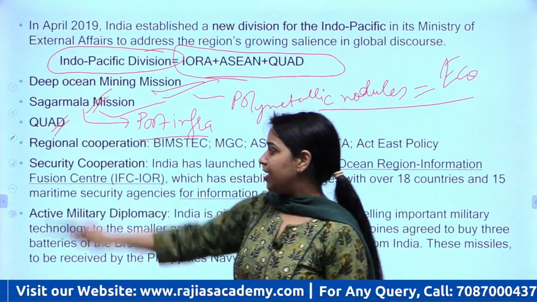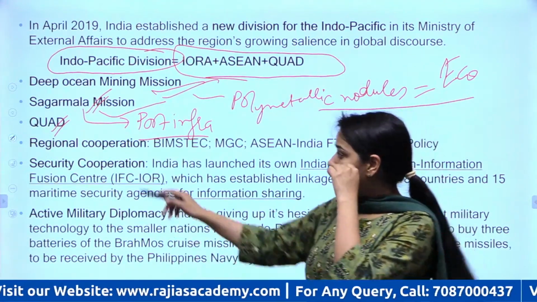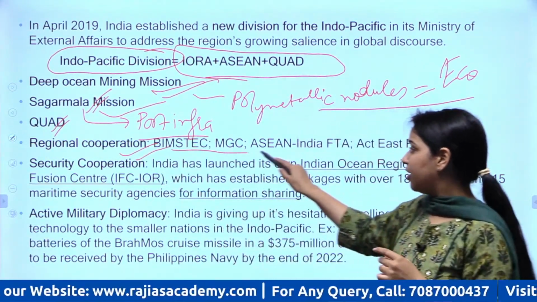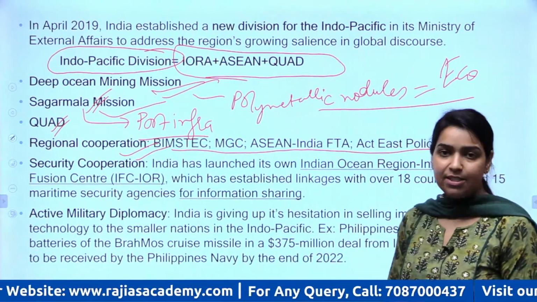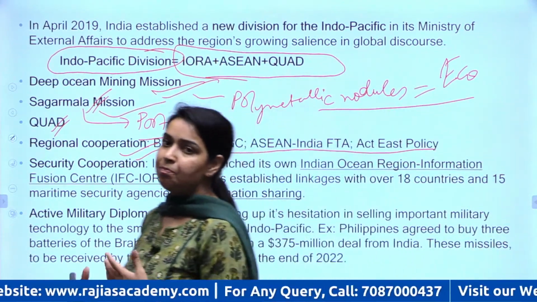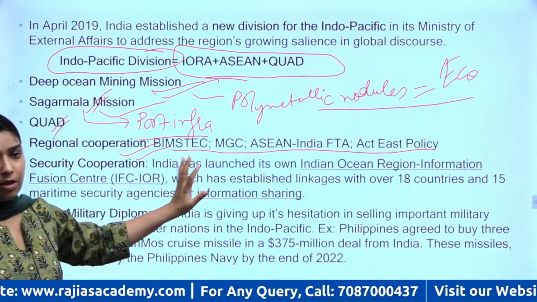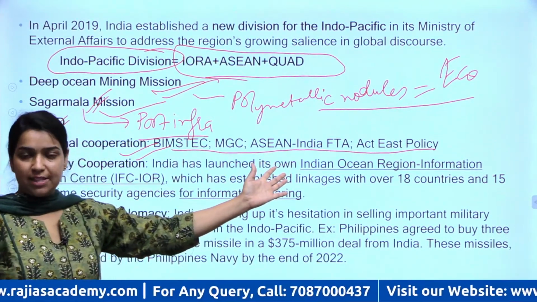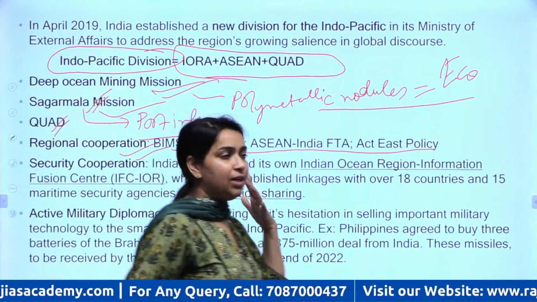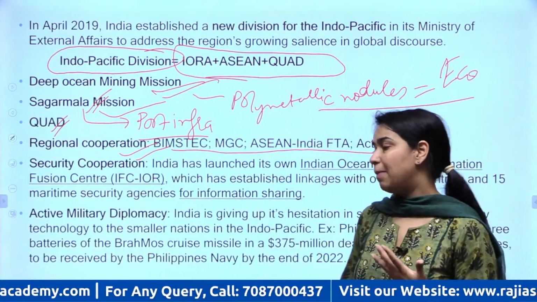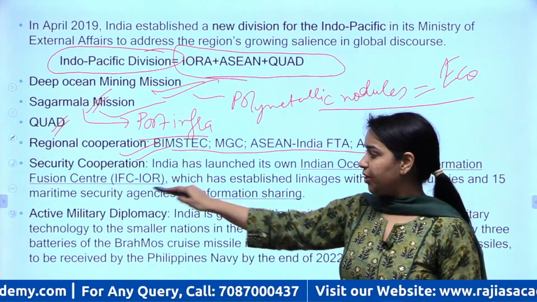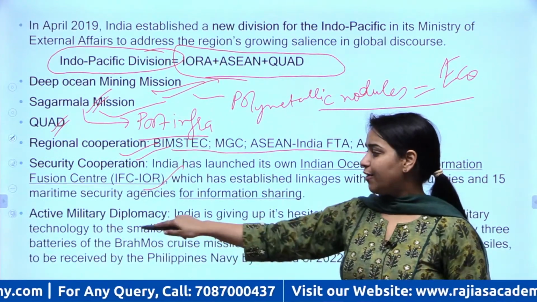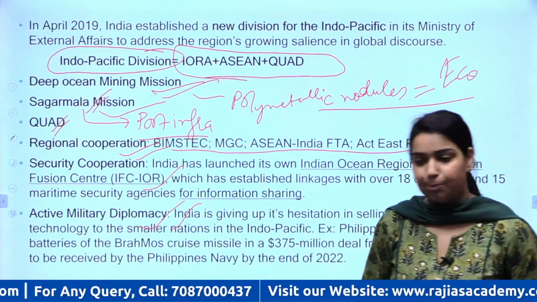Quad initiative we have. Then we also have regional cooperation with smaller or other East Asian countries in the form of BIMSTEC, Mekong Ganga cooperation, ASEAN के साथ हमारे पास FTA है. तो in that way India is interacting with all these regional powers. We have security cooperation. And now we have also started active military diplomacy.